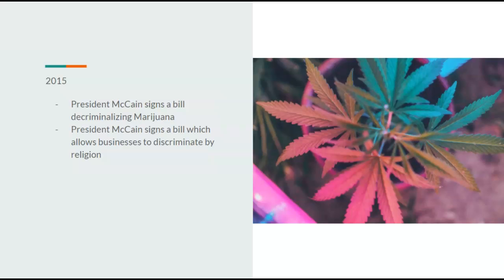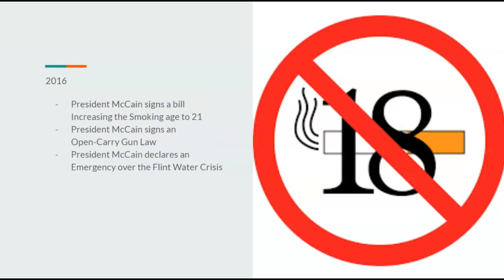2015, President McCain signs a bill decriminalizing marijuana. And he would also sign a bill which allows businesses to discriminate by religion. 2016, President McCain signs a bill increasing the smoking age to 21. He would also sign an open carry gun law. He'd also declare an emergency over the Flint water crisis in Michigan, so he would try to get that done as quickly as possible.